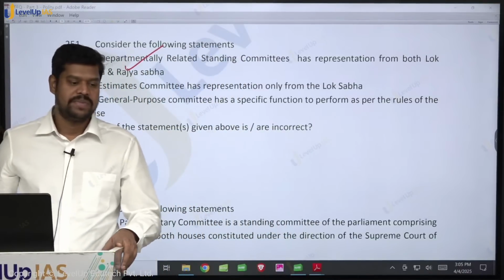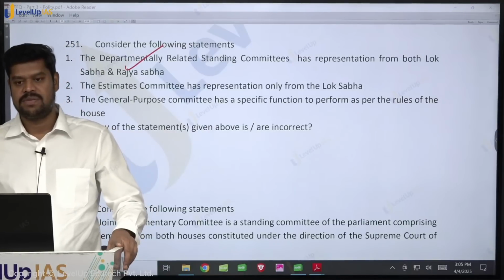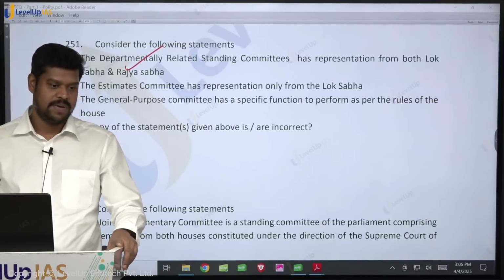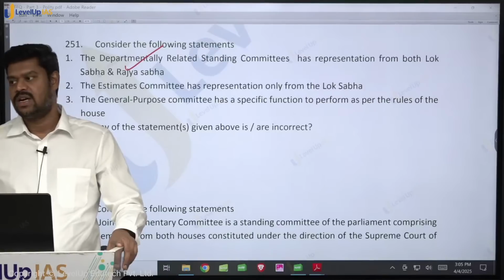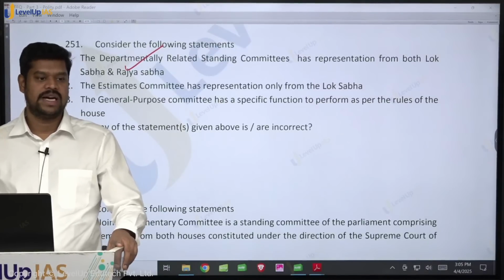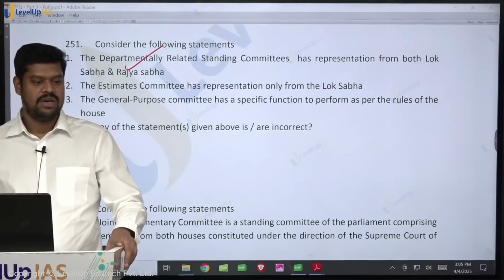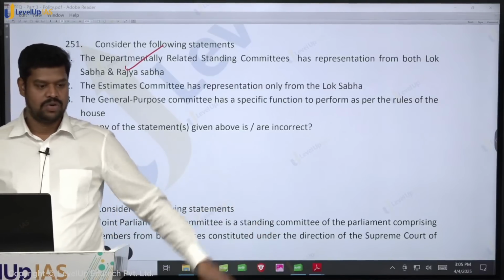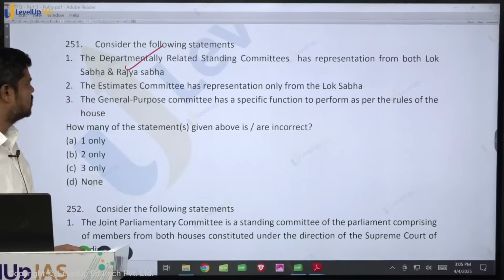And 21 members from Lok Sabha, 10 members from Rajya Sabha. How many committees are there in Lok Sabha? 16. And how many committees in Rajya Sabha? 8 committees. And who will appoint the chairperson of the respective committees? The presiding officers of the respective houses. Okay. So that is something.